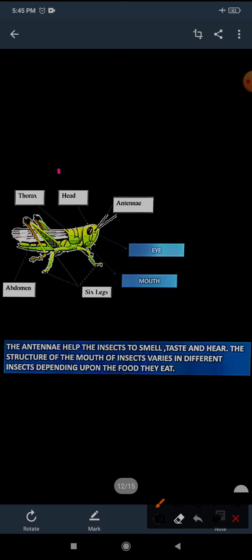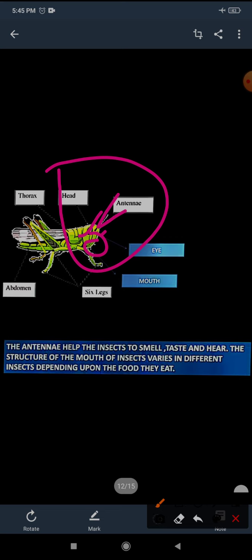So see this one more time. This is part 1. The head consists of a pair of eyes, antenna and mouth. A human being has in the face 2 eyes, eyebrows, nose, mouth. In the same way, what does an insect contain in the head region? A combination of eyes, antenna and mouth, and their mouth varies depending upon the food they eat.